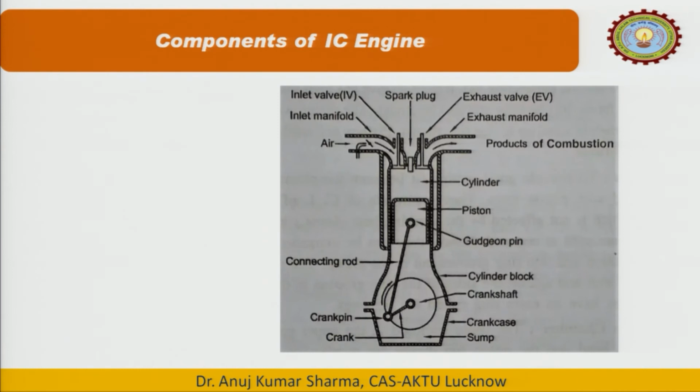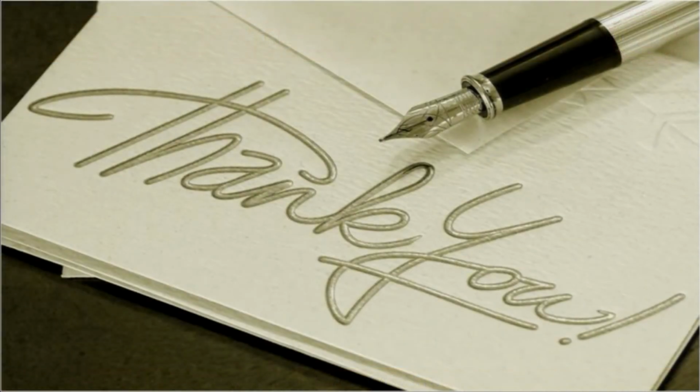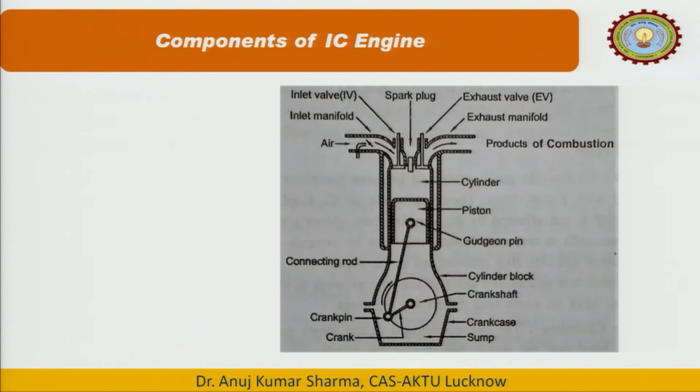Now, this is the important part where I want to have more focus. This is basically the components of IC engine. We have discussed a lot about this previously. Now, I will try to focus on different parts of the IC engine. Just to understand the difference between SI engine and CI engine, and what is 2 stroke and 4 stroke, we should have a thorough knowledge of the basic components of the IC engine.